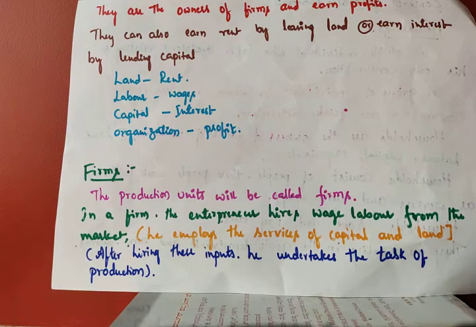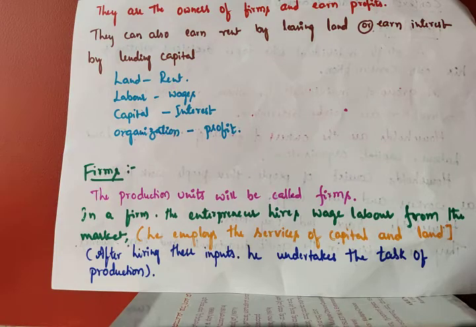So the firms are producing goods and services. The main aim is producing goods and services and selling them to earn profit. That is why production units are called firms. In a firm, the entrepreneur hires wage labor from the market.